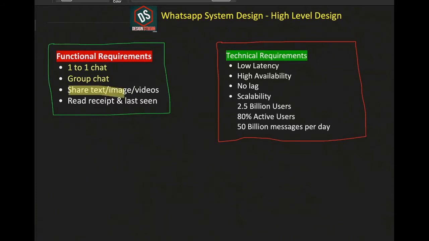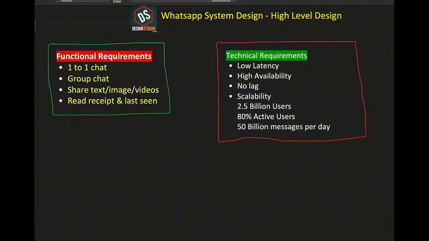Similarly, another functional requirement is that we should be able to share text, images, videos or any other documents like we do in WhatsApp. This is also an important part of WhatsApp system design, that we should allow sharing of text and any other sort of media, which is very common these days. And one more requirement which generally gets emphasis while designing a system such as WhatsApp is read receipt and last seen.